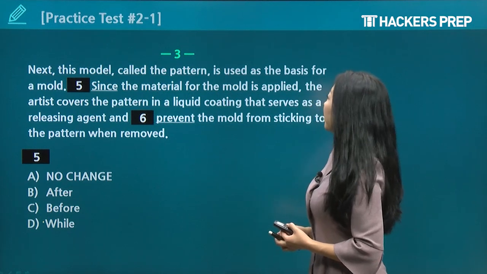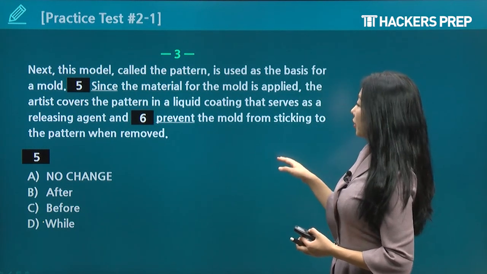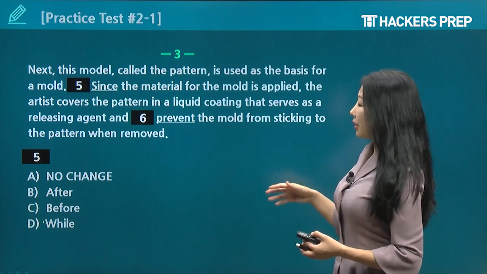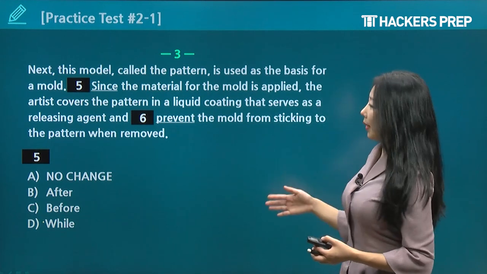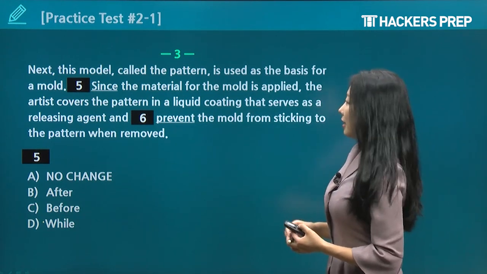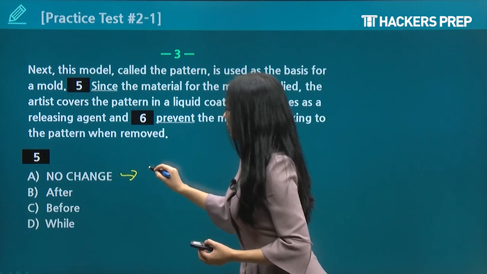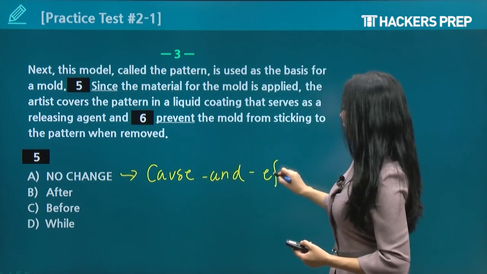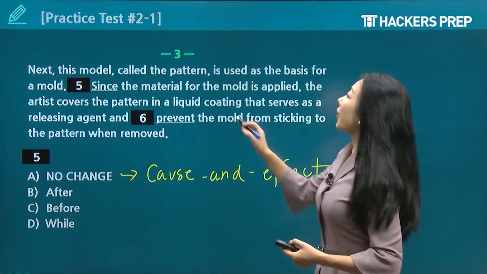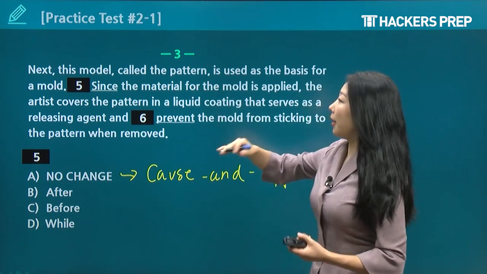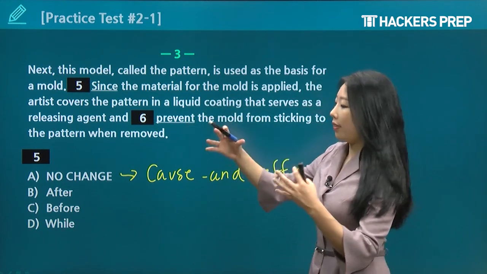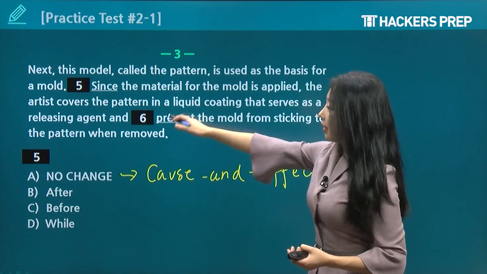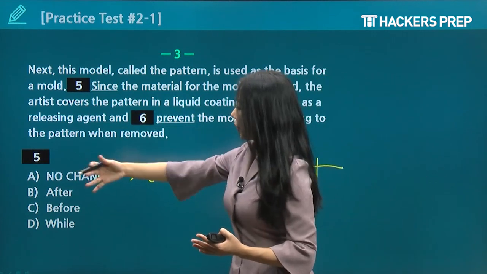Next, this model called the pattern is used as the basis for a mold. Since the material for the mold is applied, the artist covers the pattern in a liquid coating that serves as a releasing agent and prevent the mold from sticking to the pattern when removed. All right, since is a little awkward here because since is supposed to show cause and effect, right? Means the same thing as because something. But there is no cause and effect. Here we're just talking about a process. So like first this, then that, next that. So we want to have a transition word that signifies a process, an order, right?